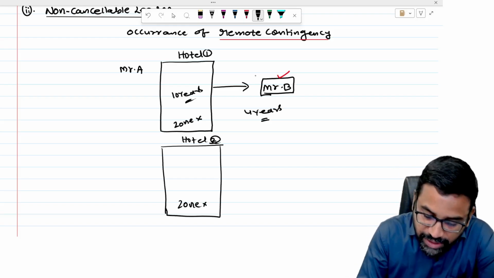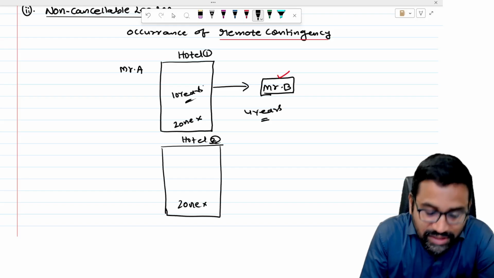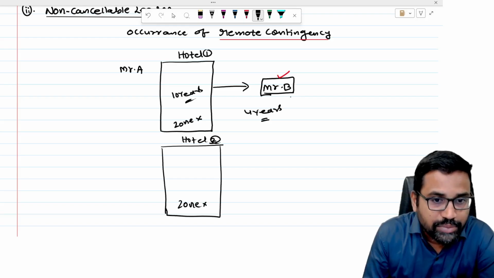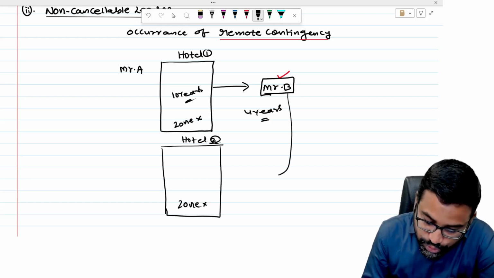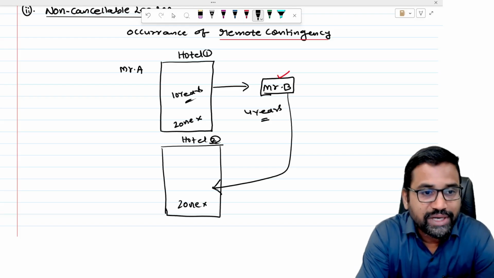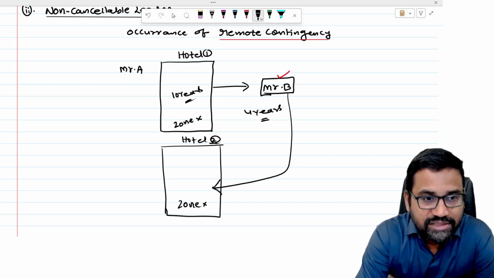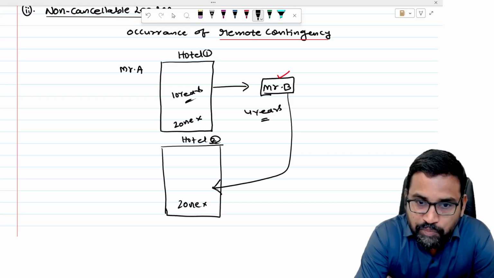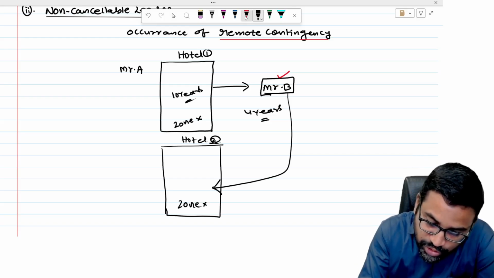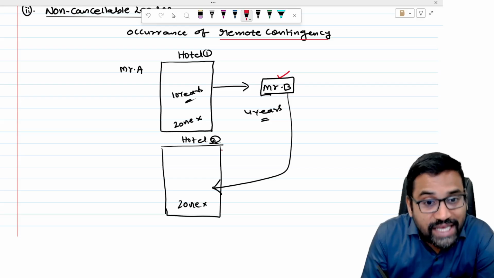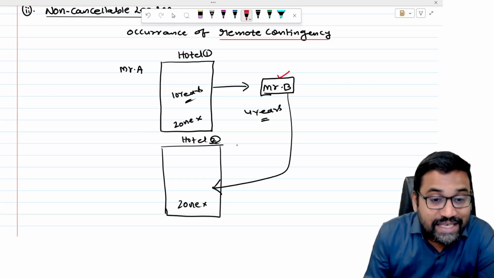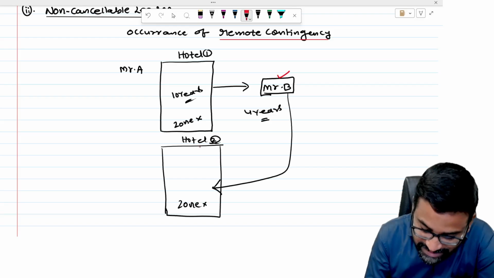Now see, Mr. B had taken this hotel 1 in Zone X on lease. But after carrying on business for some period of time, he thought Zone X hotel 2 is much better and more suitable for his business. So he entered a new lease with the same lessor for the same or an equivalent asset. This is an equivalent asset.